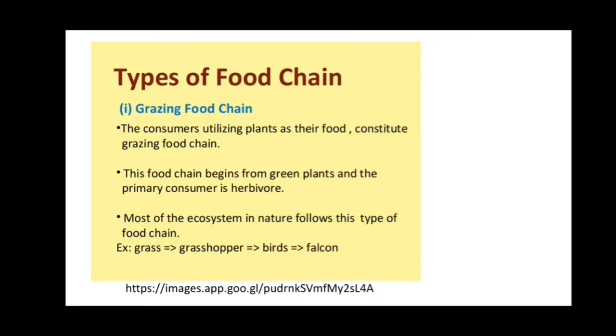Again, in this slide you can see the grazing food chain. The consumers utilizing plants as their food constitute a grazing food chain. This food chain begins from the green plant, and the primary consumer is a herbivore, as we know, and most of the ecosystems in nature follow this type of food chain. For example, grass is eaten by the grasshopper, the grasshopper is eaten by the bird, and the bird is eaten by the peacock.